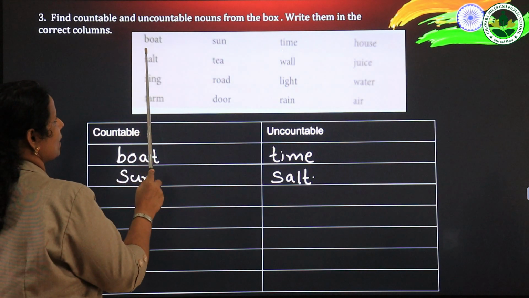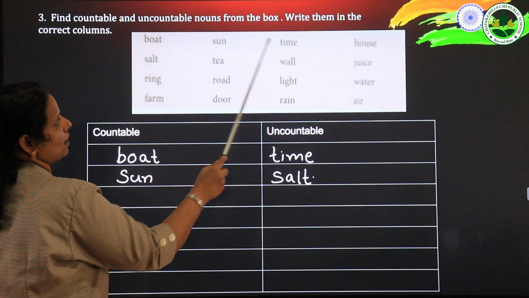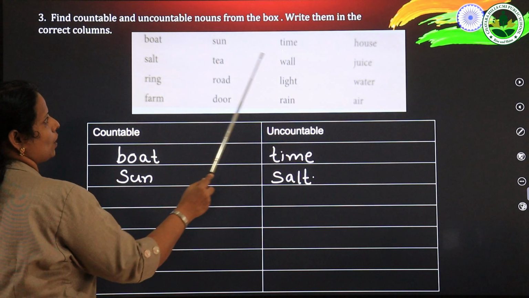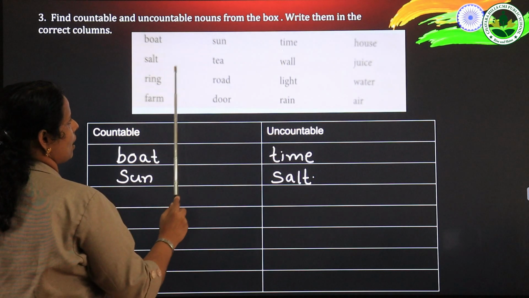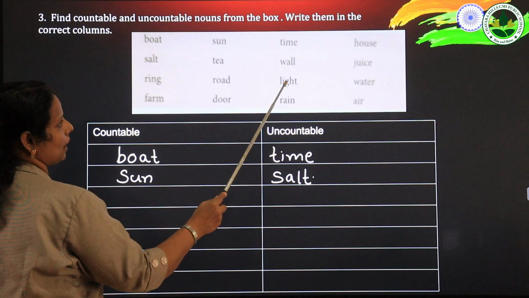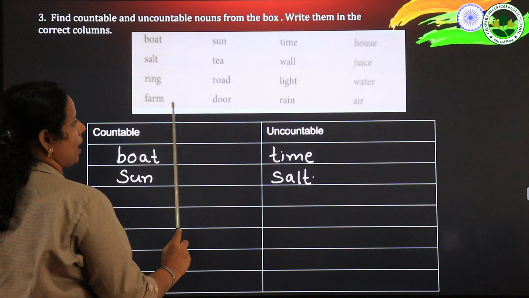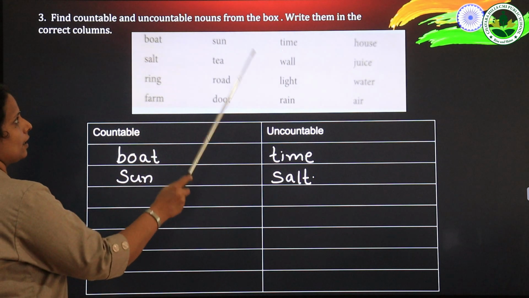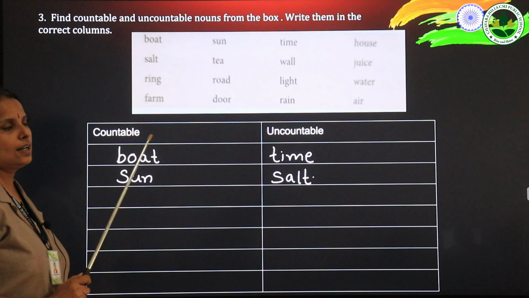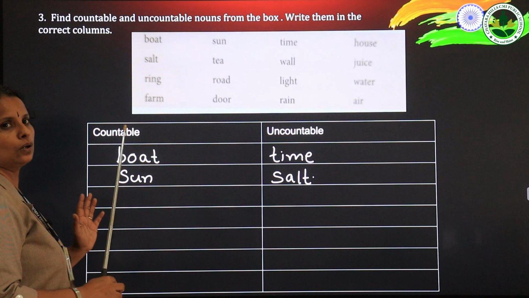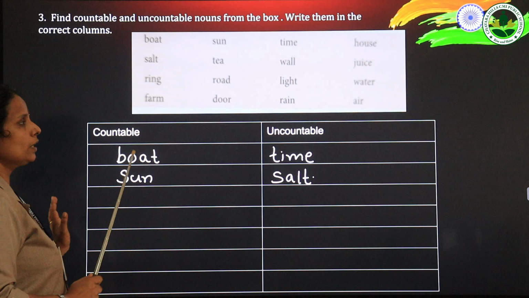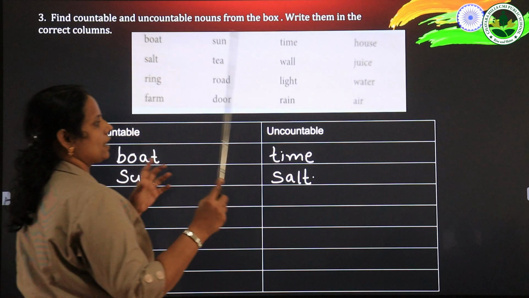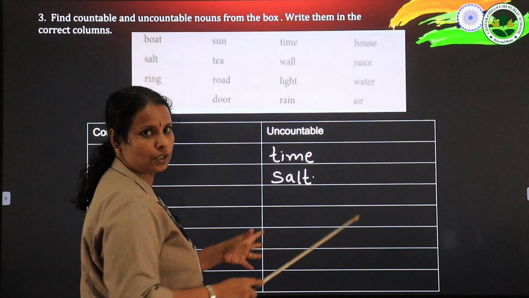The nouns are boat, sun, time, house, salt, tea, wall, juice, ring, road, light, water, farm, door, rain, air. These are the nouns given here. So you have to find out the countable nouns and write them in the first column, and the uncountable nouns in the second column.